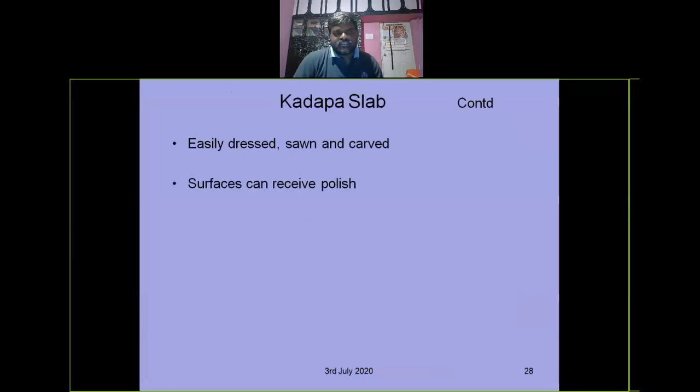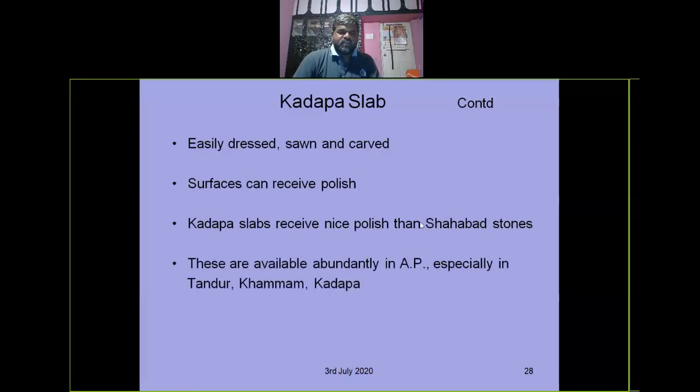These are easily dressed, sawn and curved. Surfaces can receive more polish, like marble. Kadapa stones receive nicer polish than the Shabad stones. Right? They are available abundantly in AP, Koyalakuntla, and especially in Tandur also. Shabad stones are abundantly available there too.